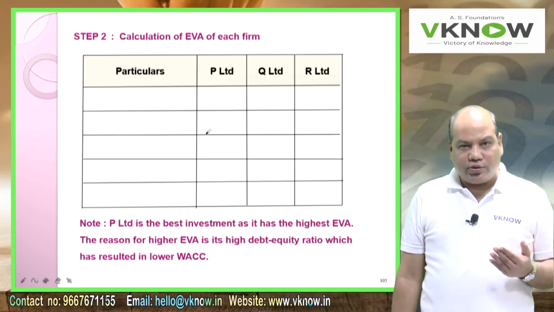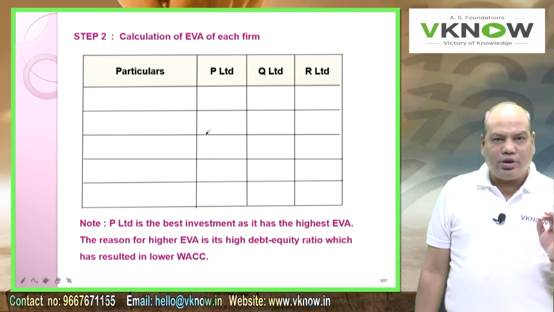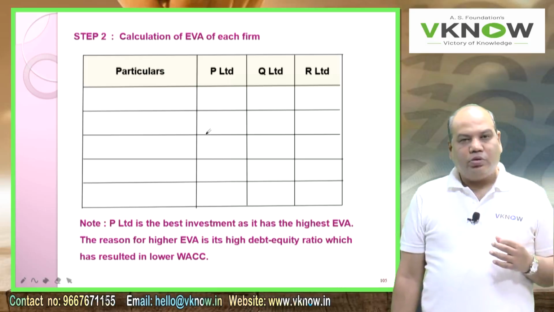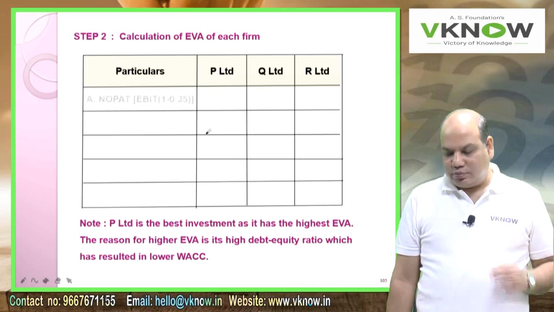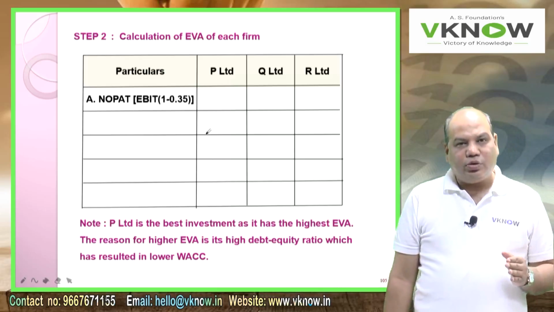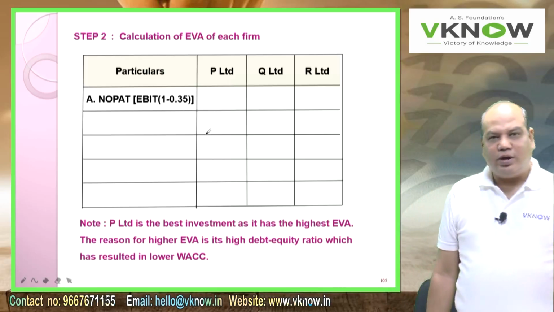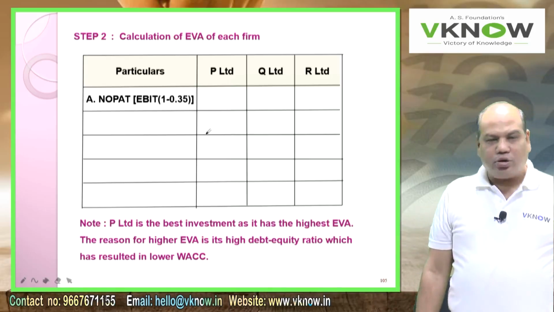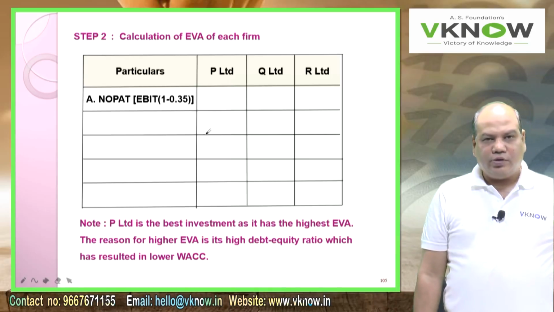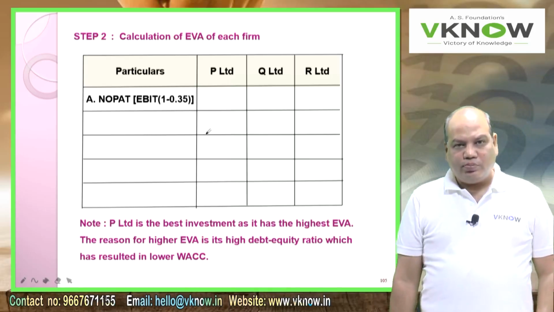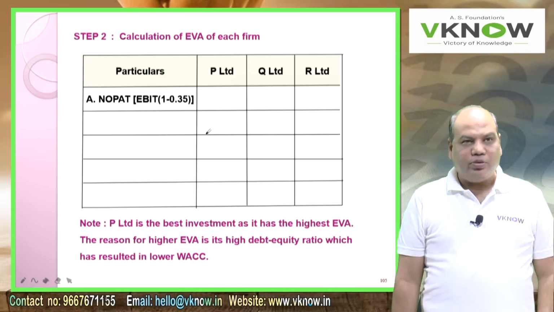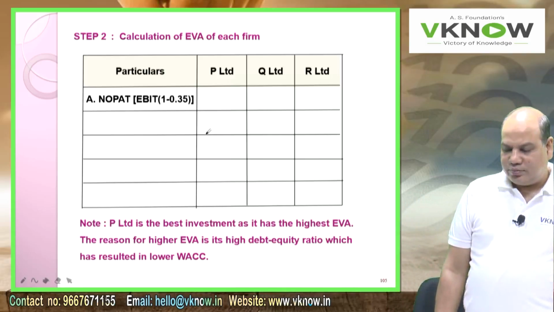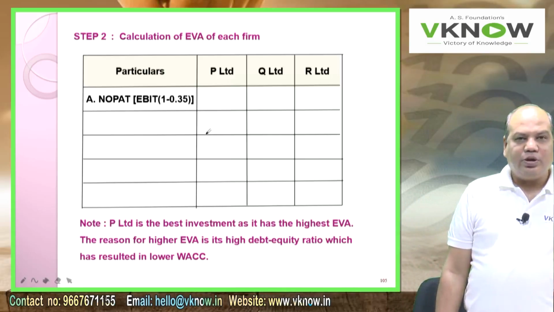Second question is very easy. It asks you to calculate EVA. Invested capital is given to you. WACC we have computed. EBIT is given to you. From EBIT, I will directly get NOPAT by deducting taxation. So write down 3 columns on the right side. Heading is calculation of EVA. P Limited, Q Limited, R Limited. Point number A, NOPAT. NOPAT in bracket EBIT into 1 minus 0.35.